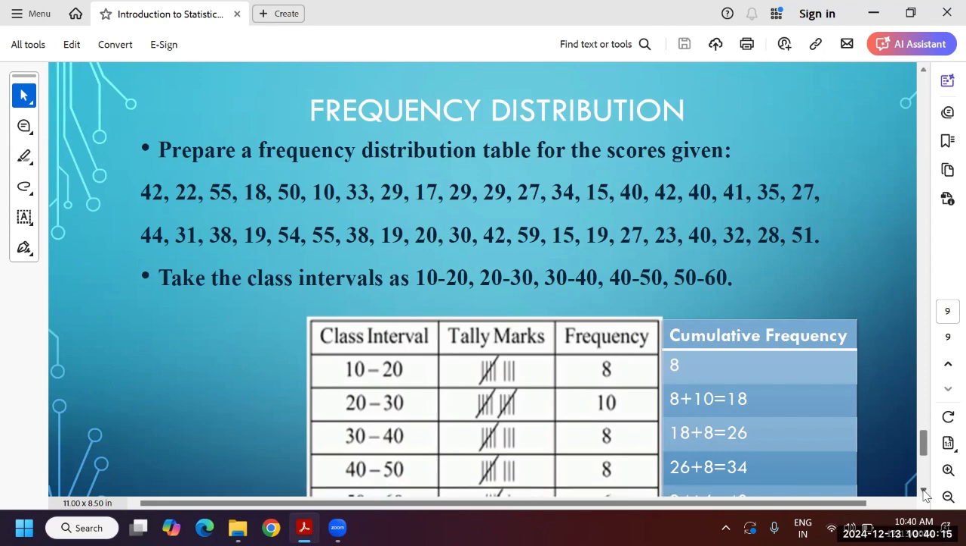Okay. These are the marks. 42, 22, like that up to 51 marks, but there is no order, because 55 is here, 51 is here. There is no ascending or descending order, I did not arrange it. But how to do it? Because this is called a class interval.